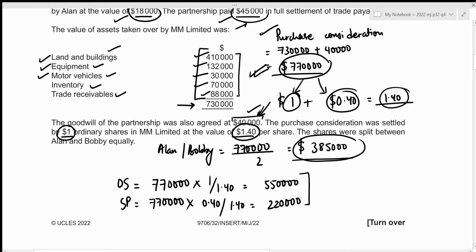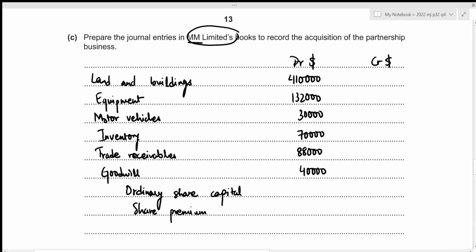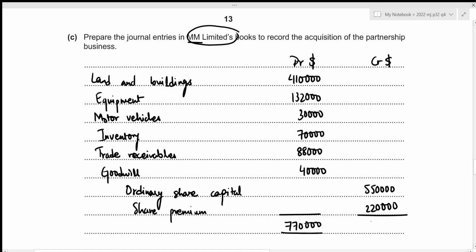Let's write down these two amounts in our journal entry. So that's 550,000 and 220,000. Now the total for both the debit as well as the credit side will be the total of the purchase consideration, which is 770,000. All right, this concludes the third part of this question. We can now move towards the fourth one.